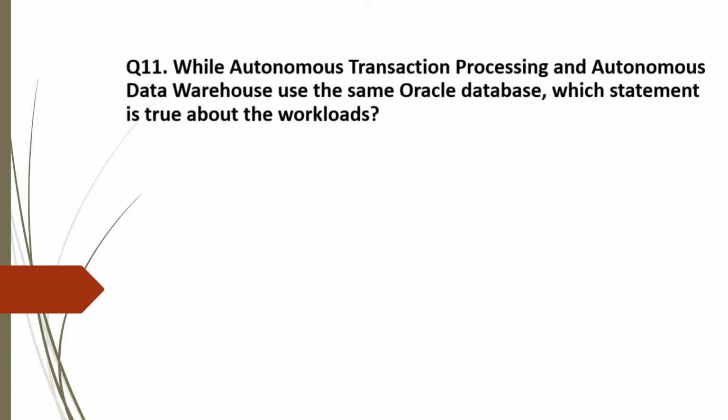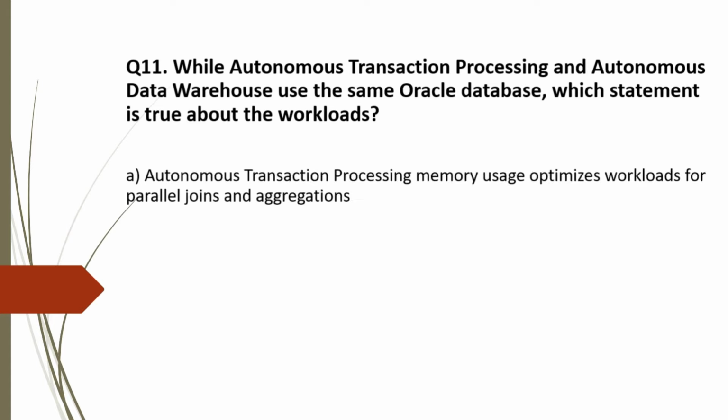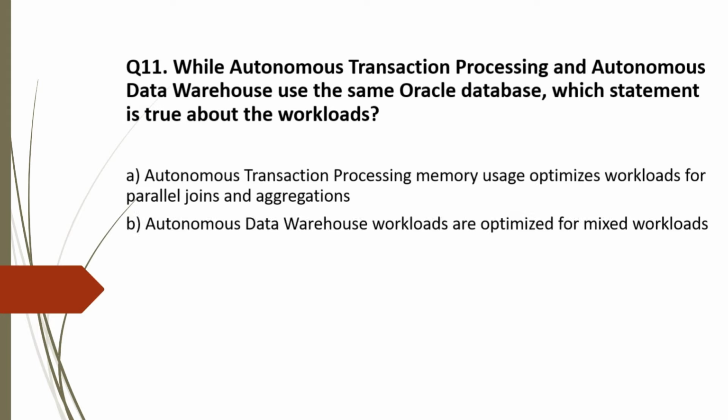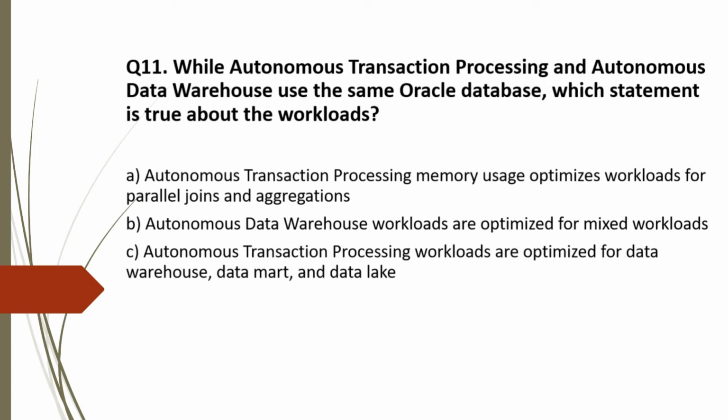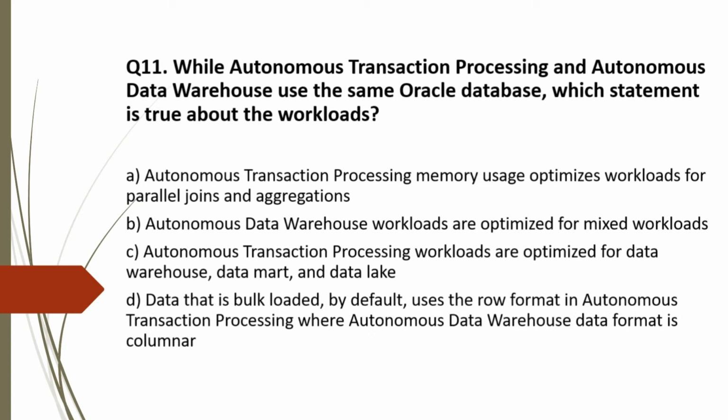Question 11. While autonomous transaction processing and autonomous data warehouse use the same Oracle database, which statement is true about the workloads? The options are A. Autonomous transaction processing memory usage optimizes workload for parallel joins and aggregations. B. Autonomous data warehouse workloads are optimized for mixed workloads. C. Autonomous transaction processing workloads are optimized for data warehouse, data mart and data lake. D. Data that is bulk loaded by default uses the row format in autonomous transaction processing, whereas autonomous data warehouse